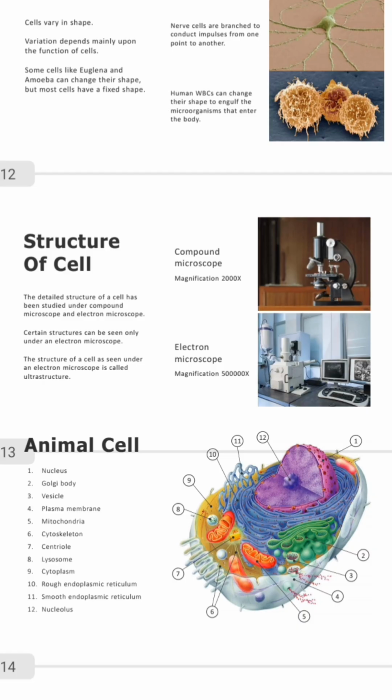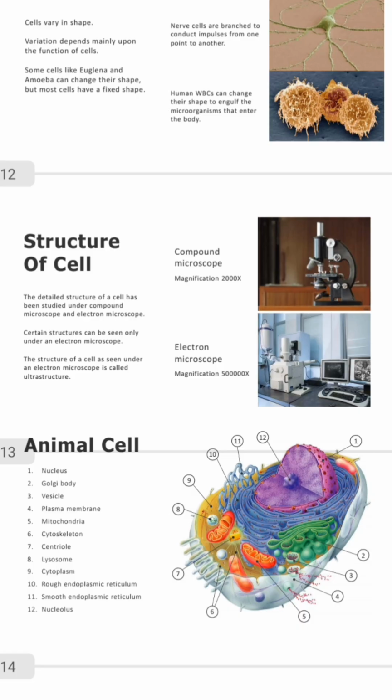So just like we said that the cell varies in size, the cell also varies in shape. Are you with me? For example, your red blood cells are biconcave, and the reason why red blood cells are biconcave is so that it can allow for easy passage through human capillaries and blood vessels.